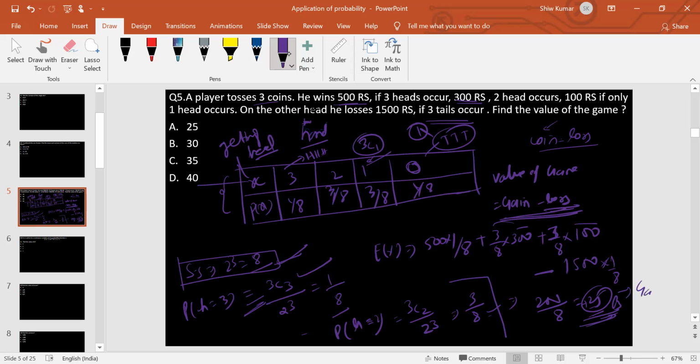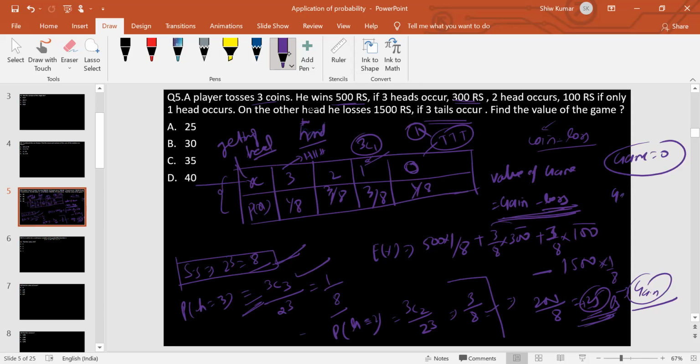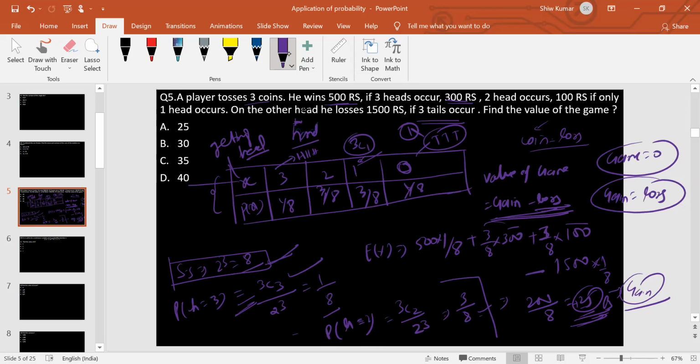It means he is in the gain position. If the value of the game is 0, there is no gain and no loss. So this is an expected question in the GATE exam. They can ask this. These are the expected questions.